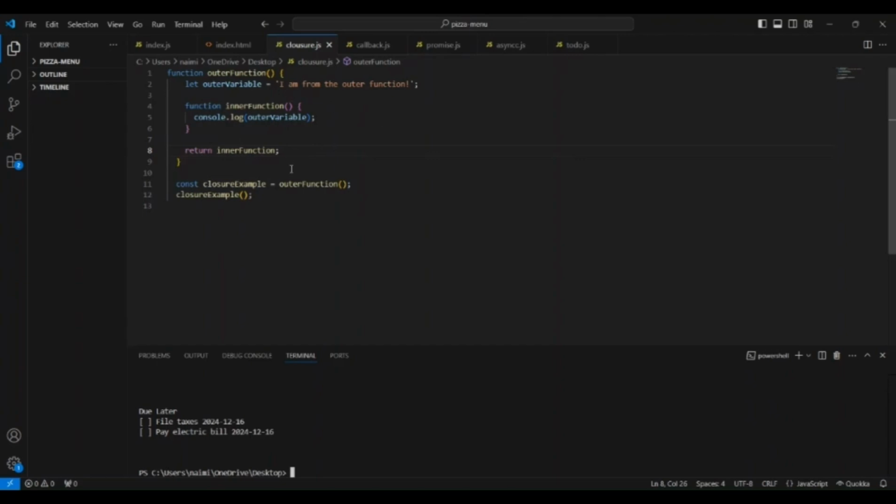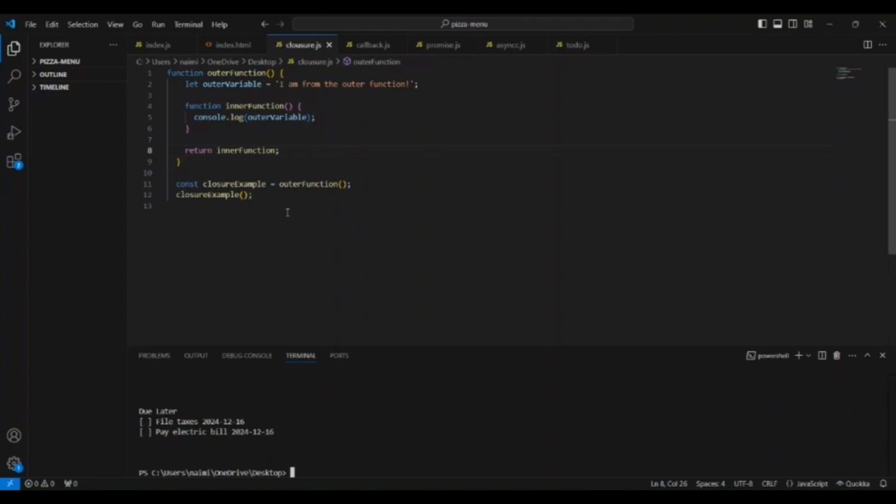So let us look at an example. Here the outer function defines a variable, outer variable, and returns the inner function, which gives the output of outer variable. Even after the outer function finishes, the inner function still has access to the outer variable because of the closure. When we call the closure example, it prints I am the outer function, because the inner function remembers the outer function scope. So this is how the closure function works.